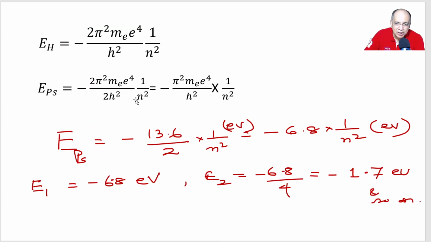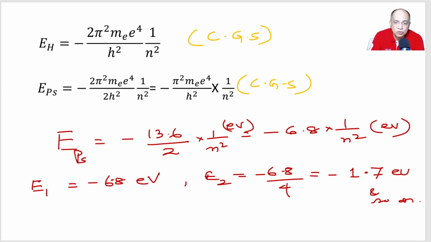This derivation is in CGS. But when you convert to SI, then the constant value is 13.6 electron volt, or 2.18 into 10 to the power minus 18 joule.